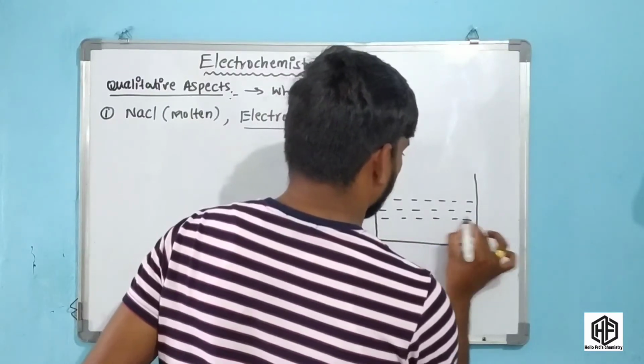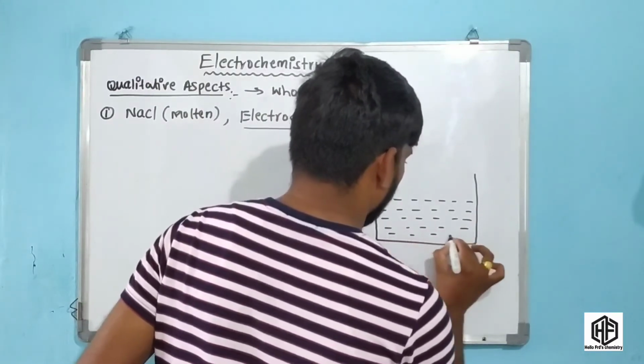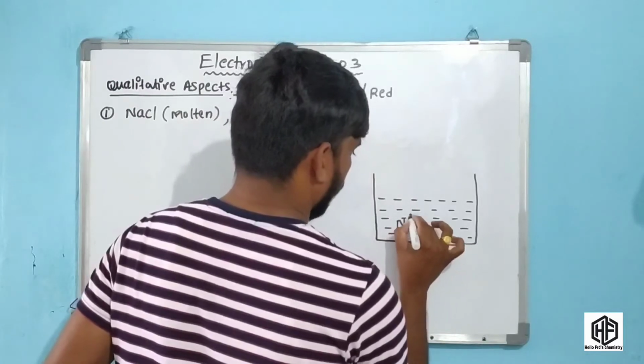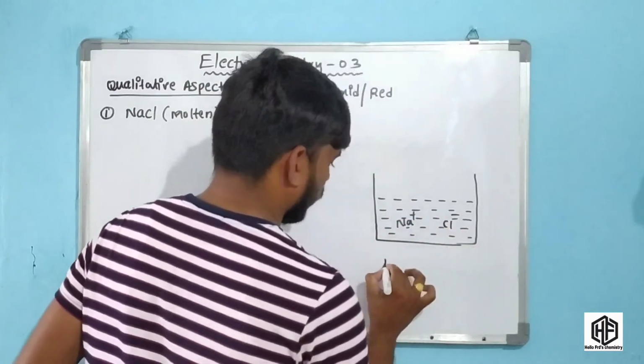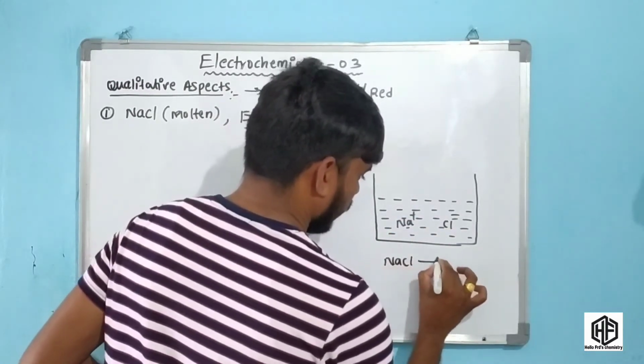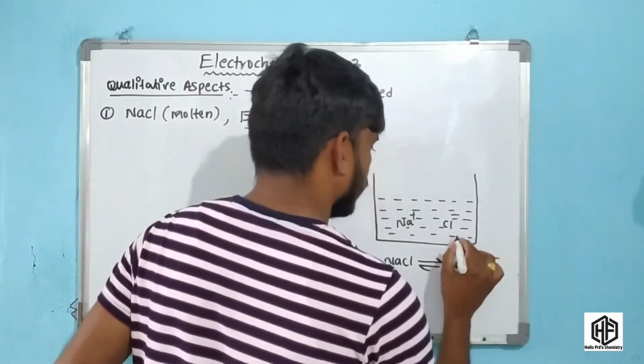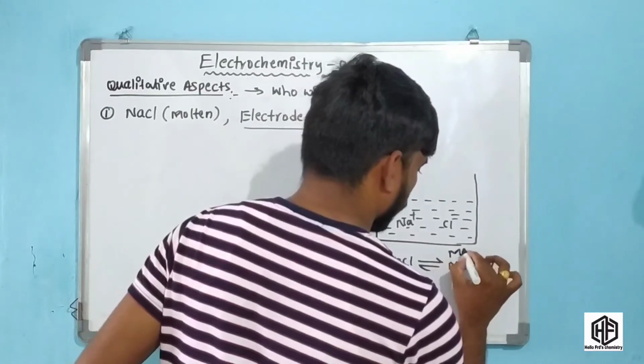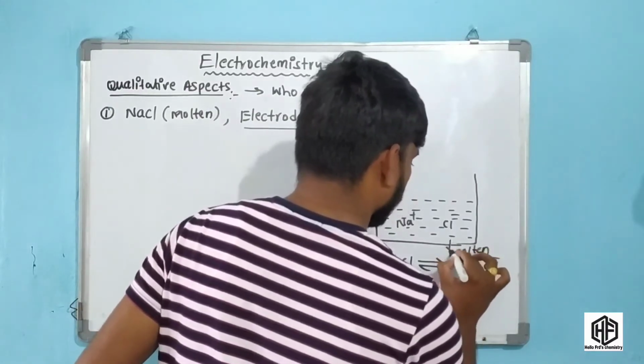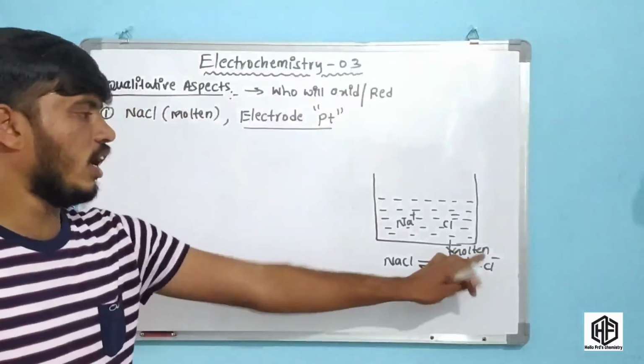Here this is the NaCl electrolyte in the molten state. This is Na+ and Cl-. In the molten state NaCl is at equilibrium, giving Na+ and Cl-. This is very important. This electrolyte is in the molten state.